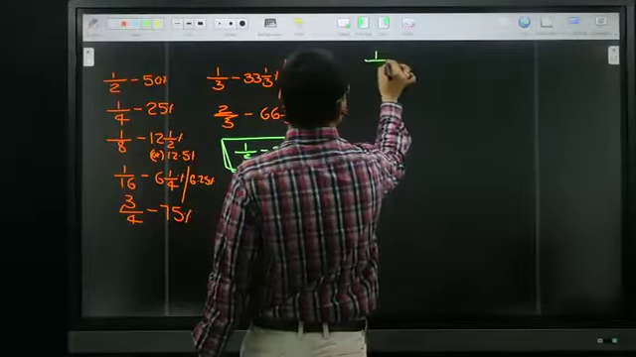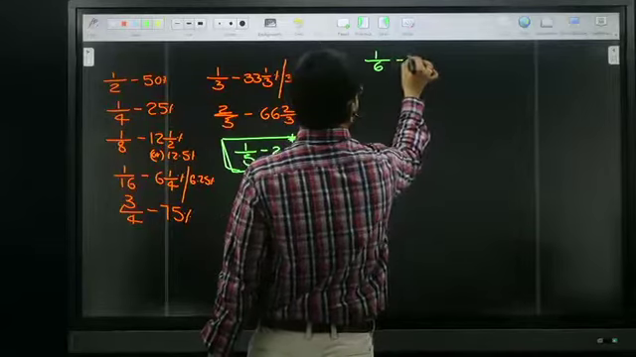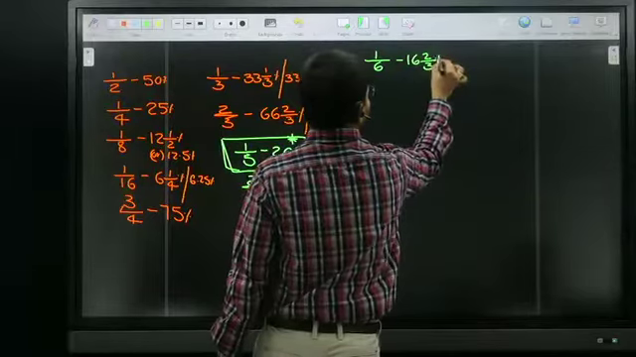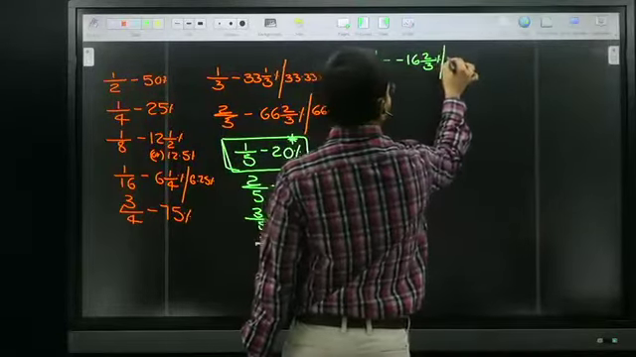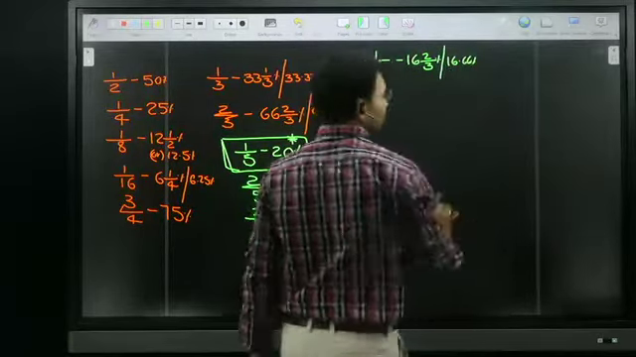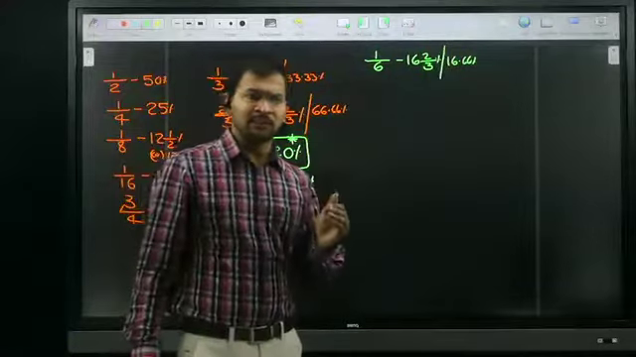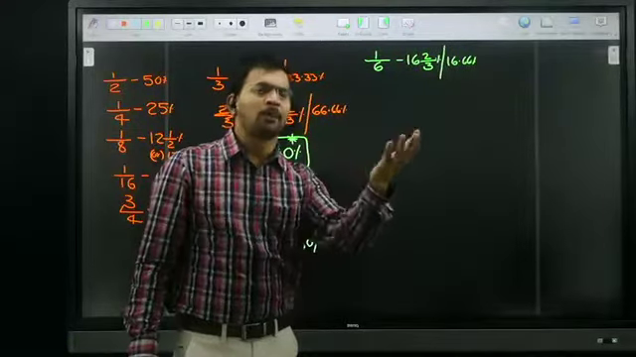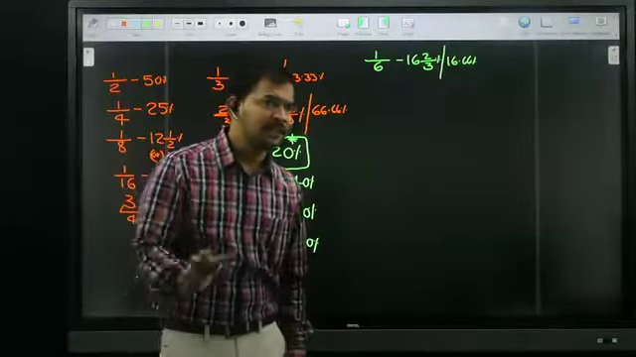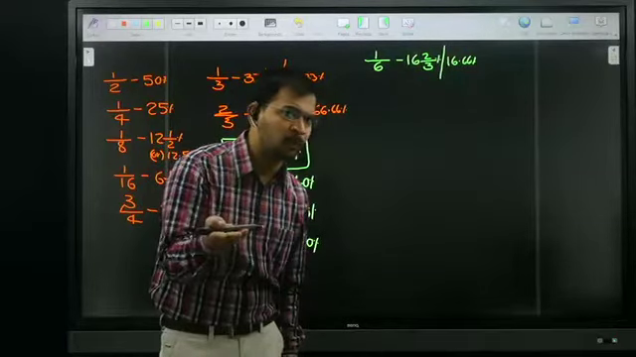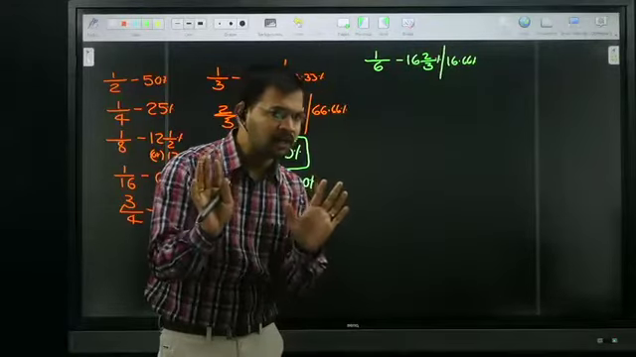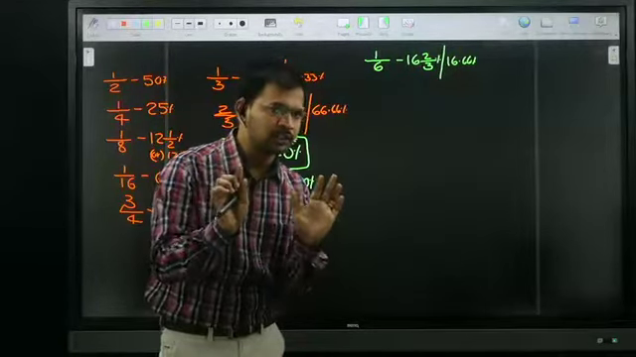So 1 by 6 is nothing but 16 2 by 3 percentage, or we can write it as 16.66 percentage. If you have any doubt, 1 by 6 is a fraction, so multiply it with 100. 1 by 6 into 100: 16 times 6 is 96, the remainder is 4, and 4 by 6 is nothing but 2 by 3. If you have any doubt, just multiply it with 100, then we can get those percentages.